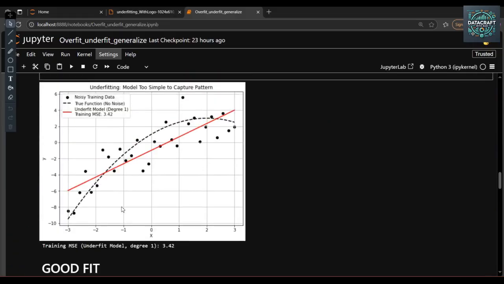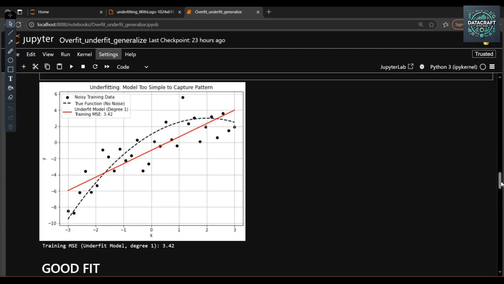So in this scenario, this model is underfit, because it fails to perform on the training data set, and it also fails to perform on the testing data set. That is all with respect to underfit.